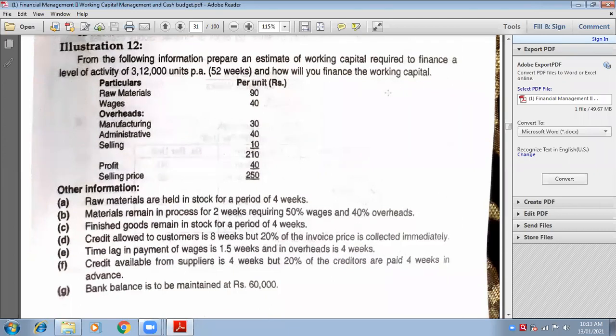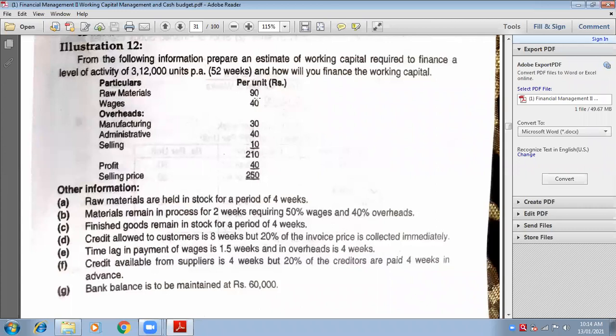And how will you finance the working capital? How will you finance means the MTBF method. They are already asking how will you finance the working capital, which means all three methods have to be applied. I will tell you here, we will assume one more point, core current assets, point H, so that I can make you understand.